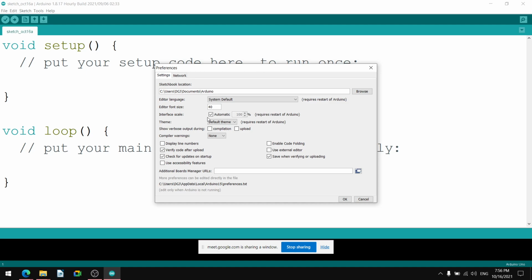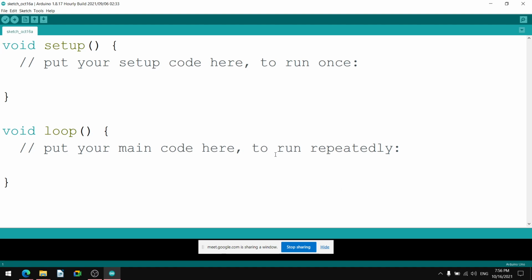Then there is Interface, automatic. Then there is a theme. You can change the default theme to any other theme. Compiler warnings, etc. are there. You can set that. The Additional Boards Manager URL is also there. You can download, you can add the details. And this is the advanced setting. Rather, Preferences is the advanced setting.